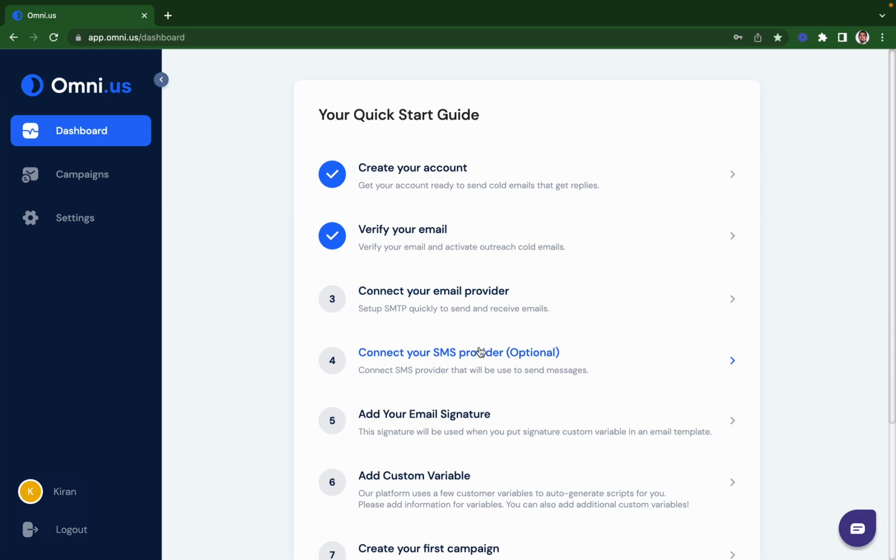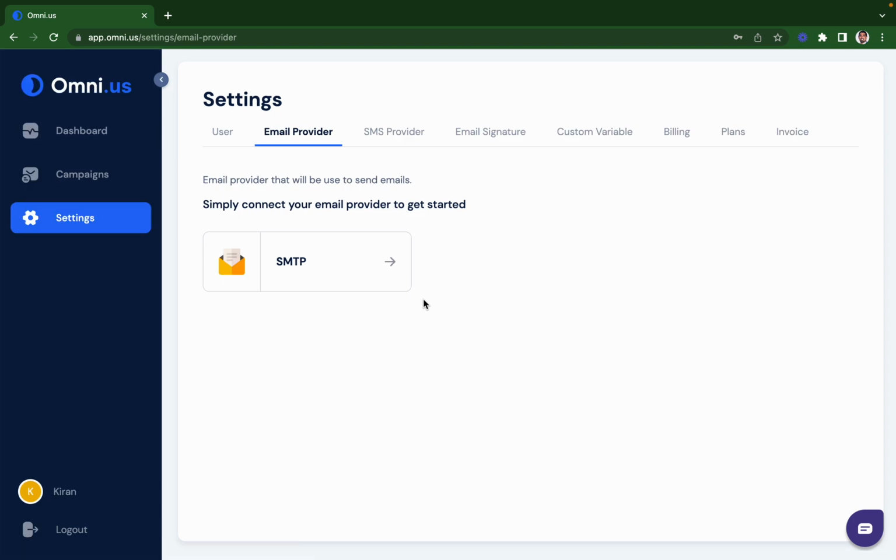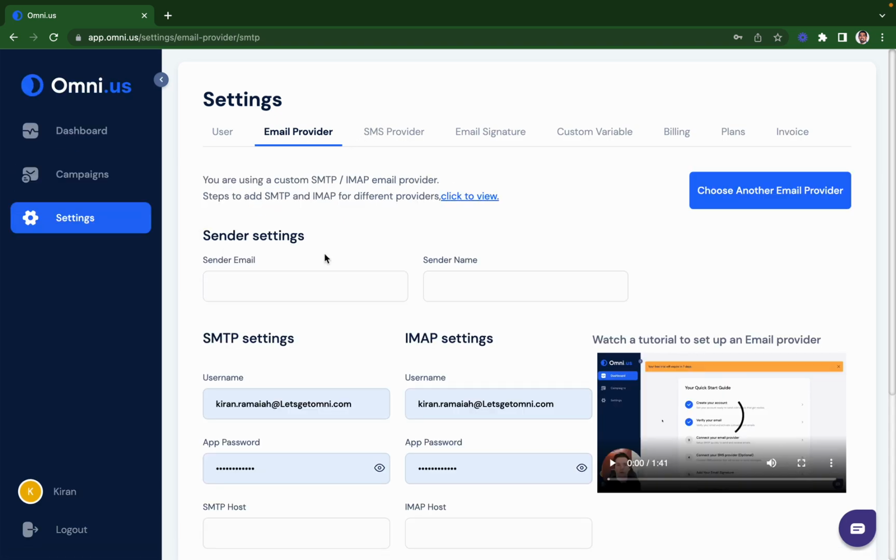Now connect your email provider, right? You need to do this so that we are able to send emails using this account and receive emails using this account. So that's exactly what we're going to do right now. As soon as you click on email provider, there are SMTP settings which you need to work on.